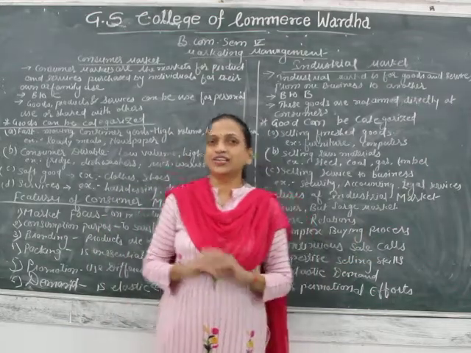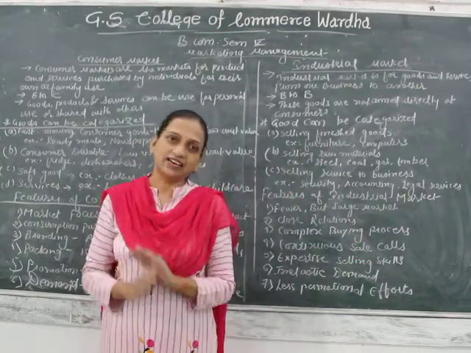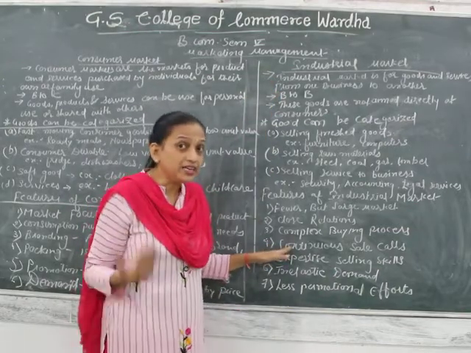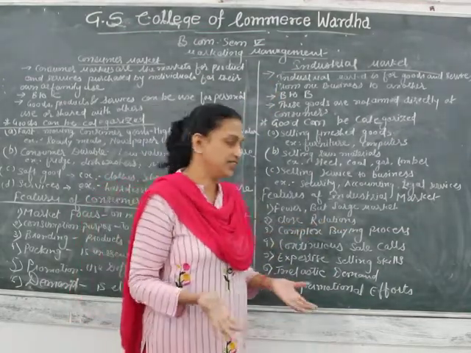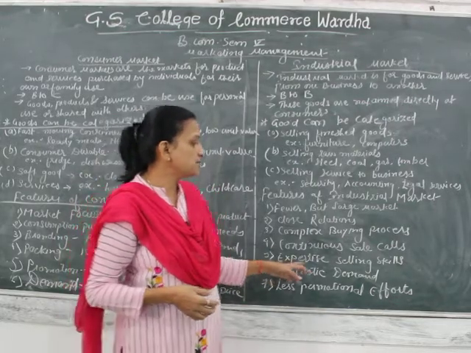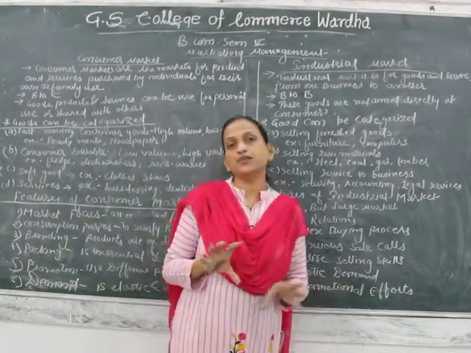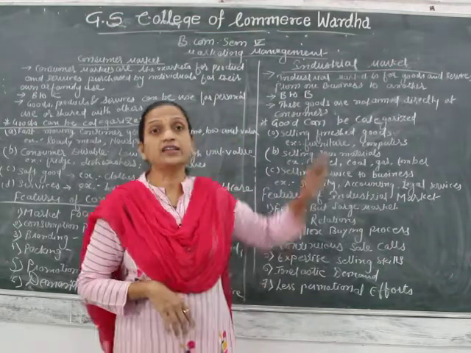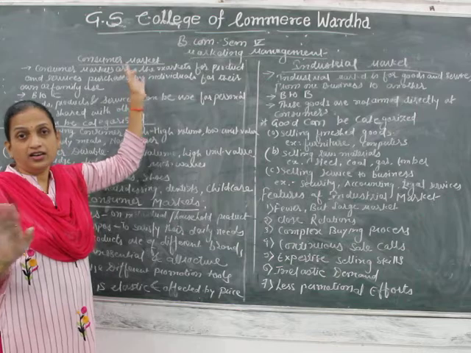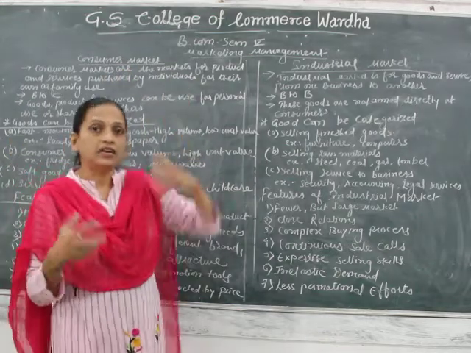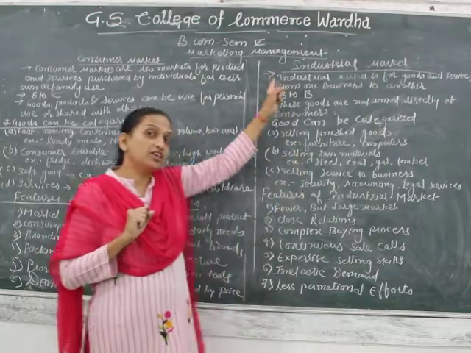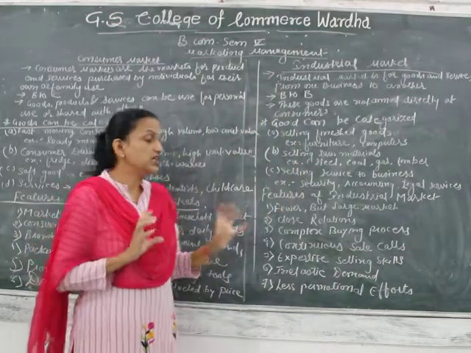As I told you, once the relationship is built in the industrial market, then we contact them continuously for their raw material. I had given you the example of a rice mill. Next, expertise selling skills. Expertise selling skill is required in the industrial market, as in the consumer market we do not need any expert skills for buying any product, but in the industrial market we need some expert skills.